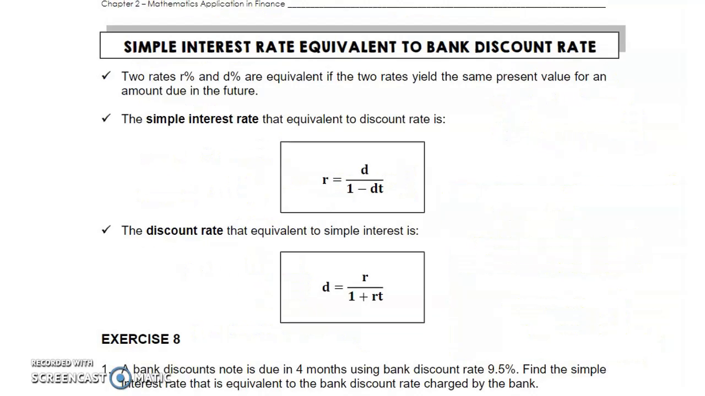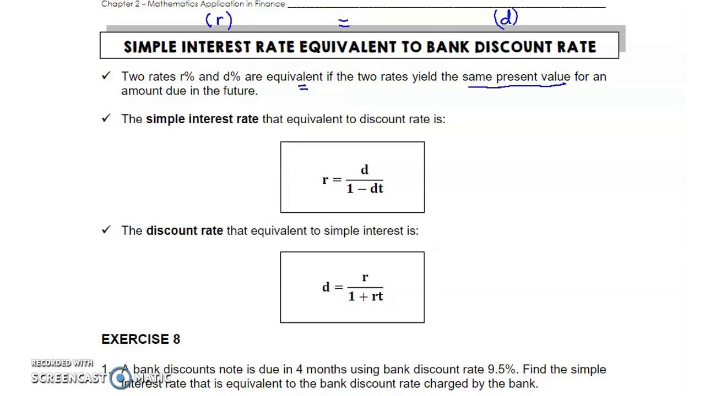Now let's look at simple interest rate equivalent to bank discount rate. What is the simple interest rate? It is value R. Equivalent means equal to the bank discount rate, which is value D. So now, what is simple interest rate equivalent to bank discount rate? Let's look at the definition here. The two rates, R% and D%, are equivalent if the two rates yield the same present value for an